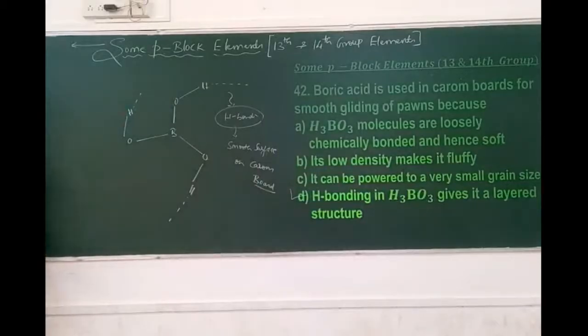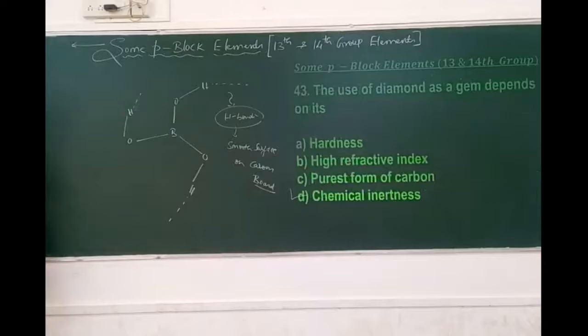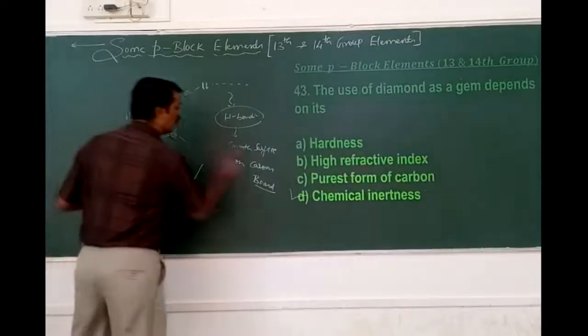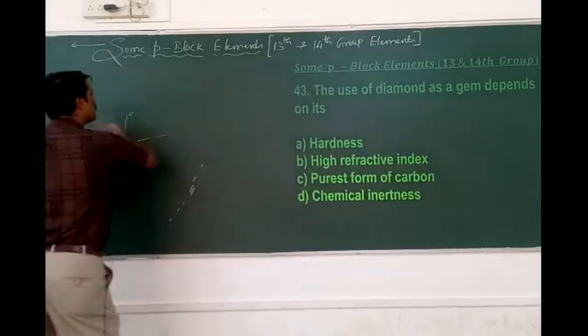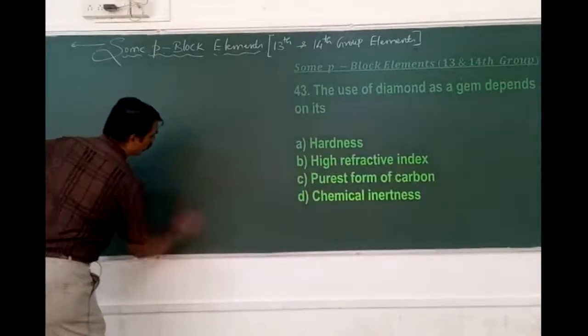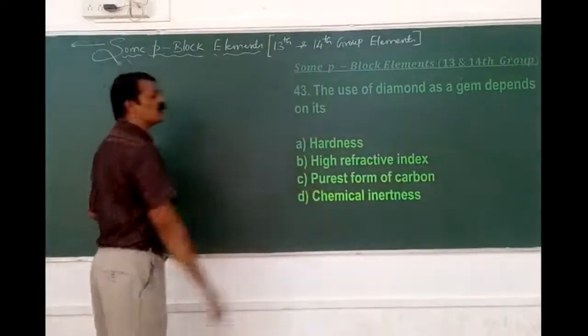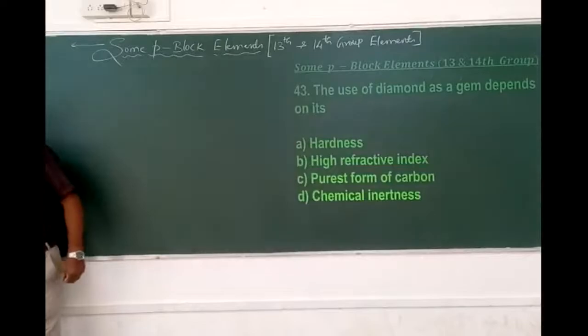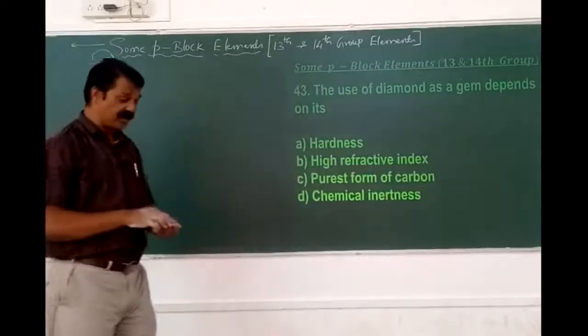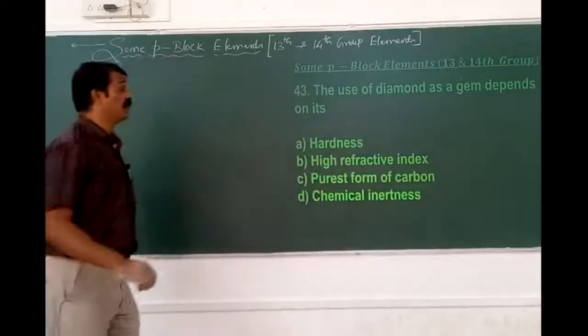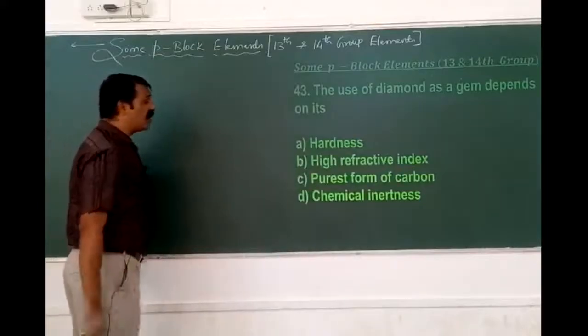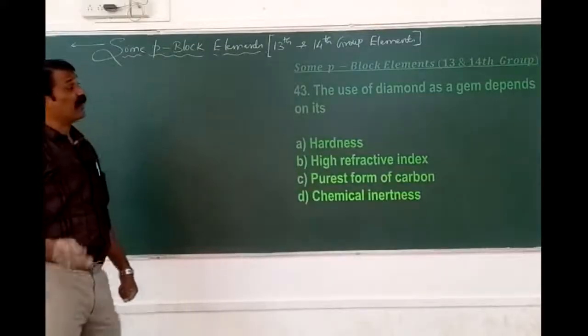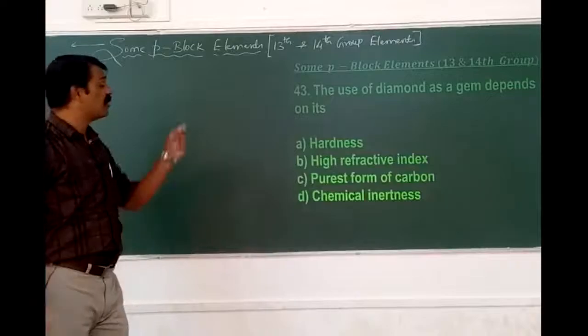Next we will have the 43. The use of which one? The diamond as a gem depends on its. We know that it is the most precious substance, preferably the diamond. It is one of the allotropic forms of which one? Carbon. So here diamond, of course, use of diamond as a gem is not depending on its hardness.